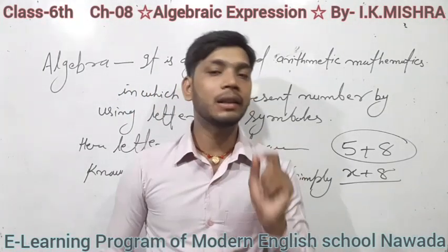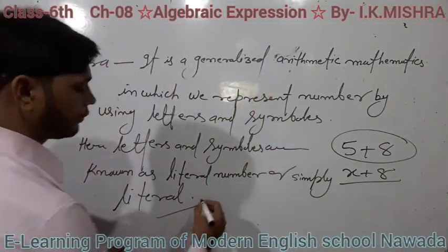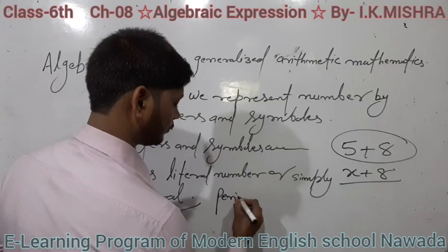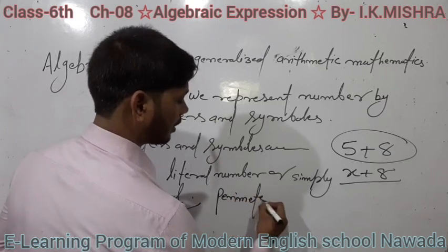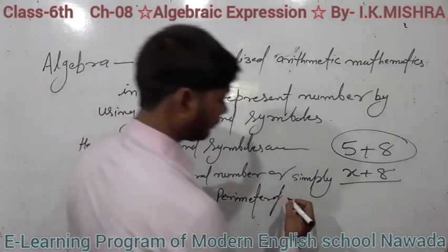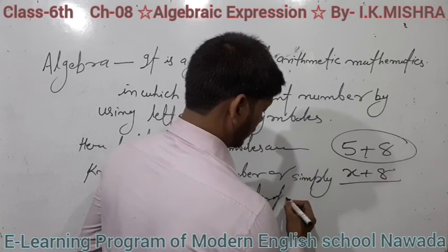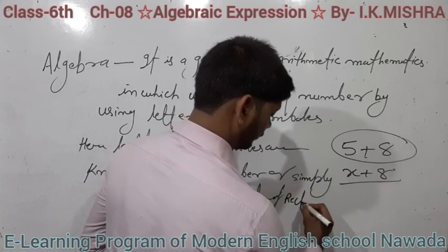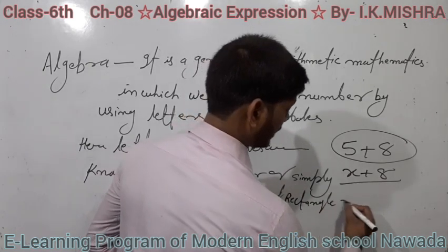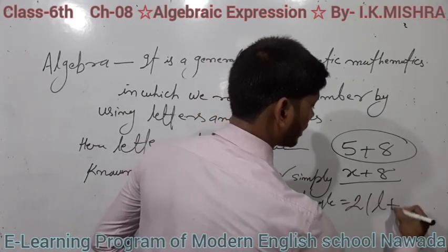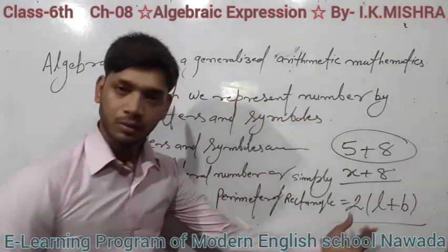Suppose I write: perimeter of a rectangle is equal to 2 into L plus B. I think you know this formula.